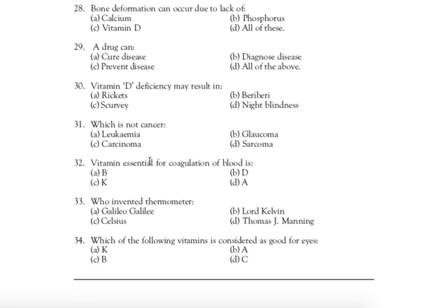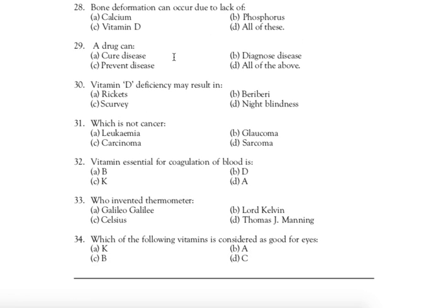Next question. Question number 29: A drug can. Right answer is D, all of the above. A drug can cure the disease, prevent the disease and diagnose the disease. So the right answer is D, all of the above.